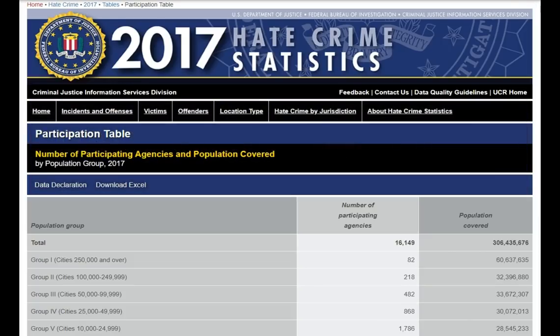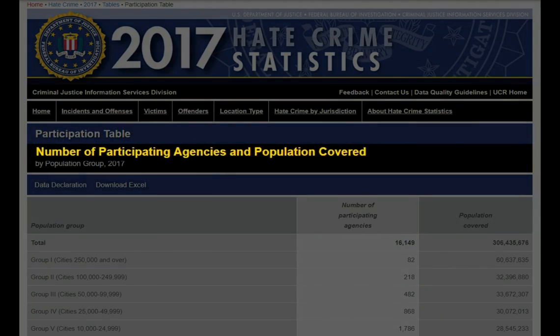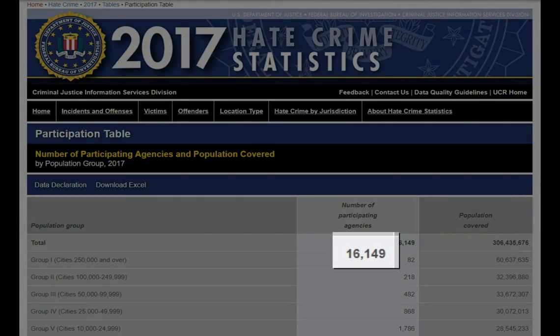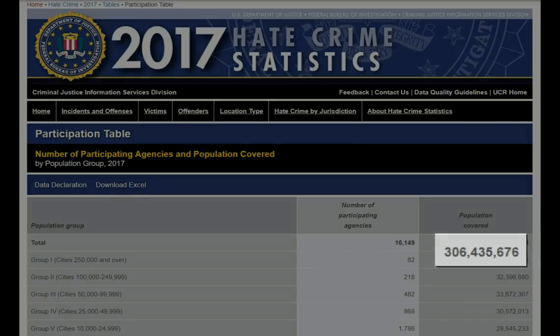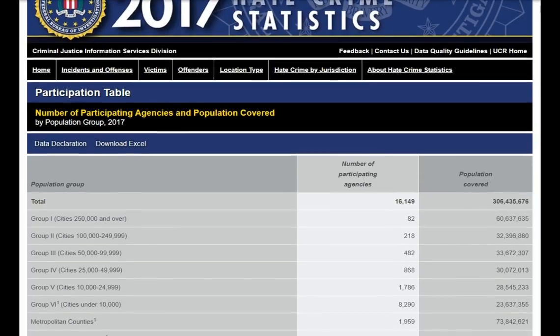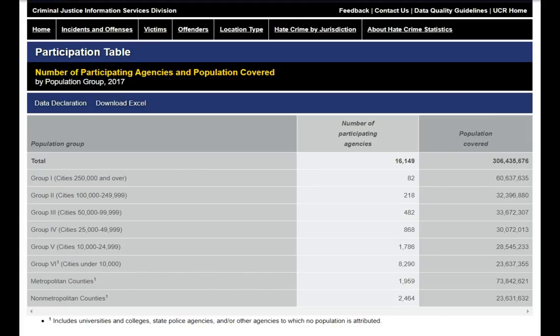The participation table shows you how many agencies participated in that year's report. This is important to understand and look at because the FBI report isn't some sort of comprehensive decree that lists all the hate crimes that took place in the US in one year. It relies on different reporting agencies to provide it with that information. As we can see, in 2017 we had 16,149 participating agencies, which covered a population of about 306 million versus the entire population of the US, which is somewhere around 330 million. And as you scroll down this chart, it also breaks down the reporting agencies into cities of different populations.